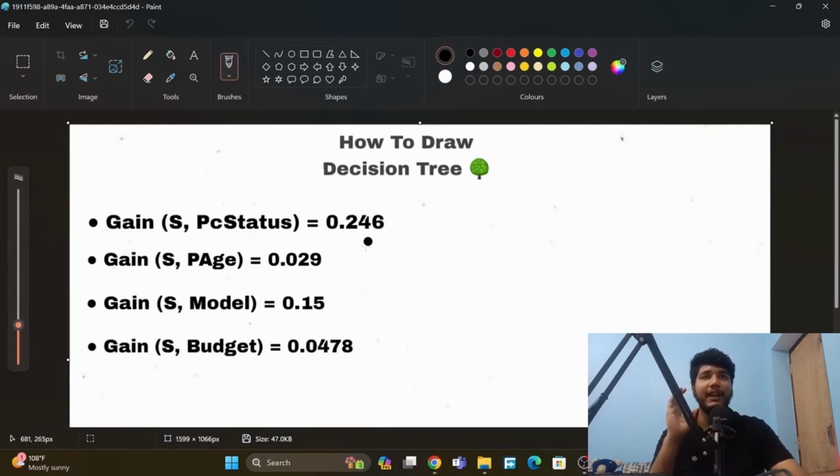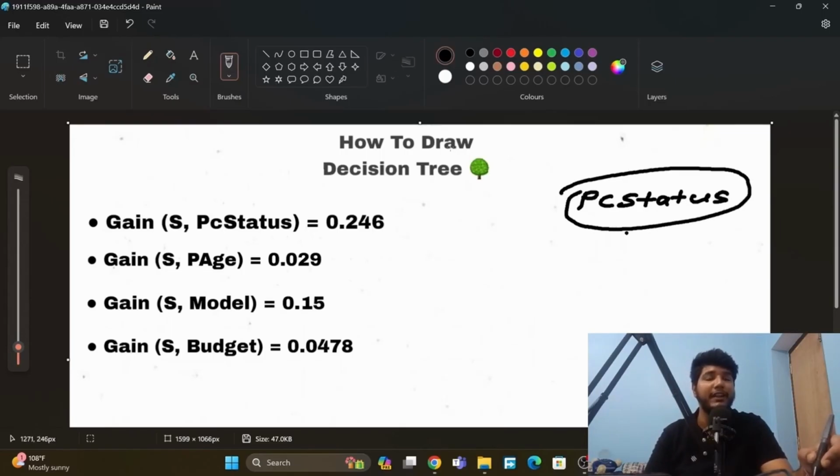The one which is highest will be the root node. So which is the highest here? The highest one is PC status, 0.246. So this will be our root node. So let me create a root node. Here it will be PC status. This is the root node.